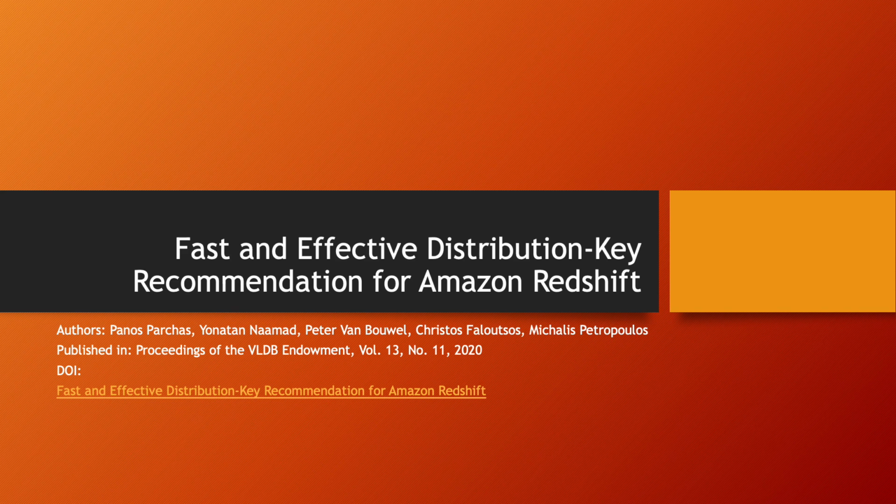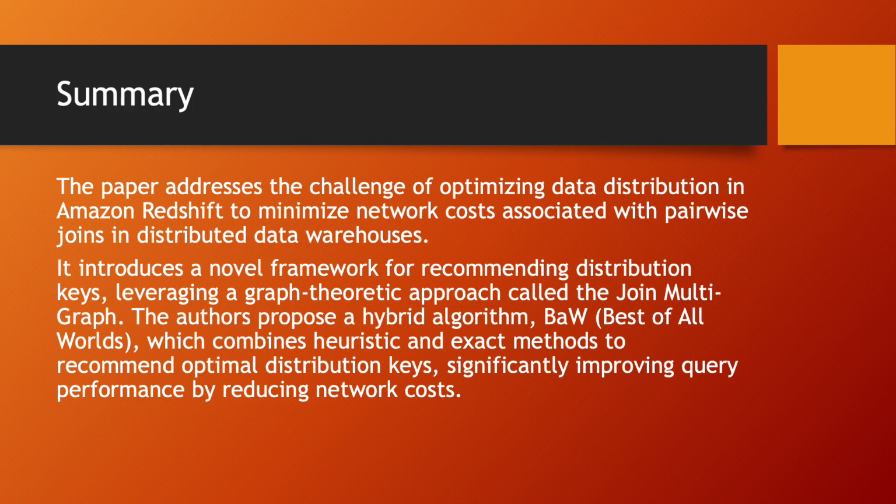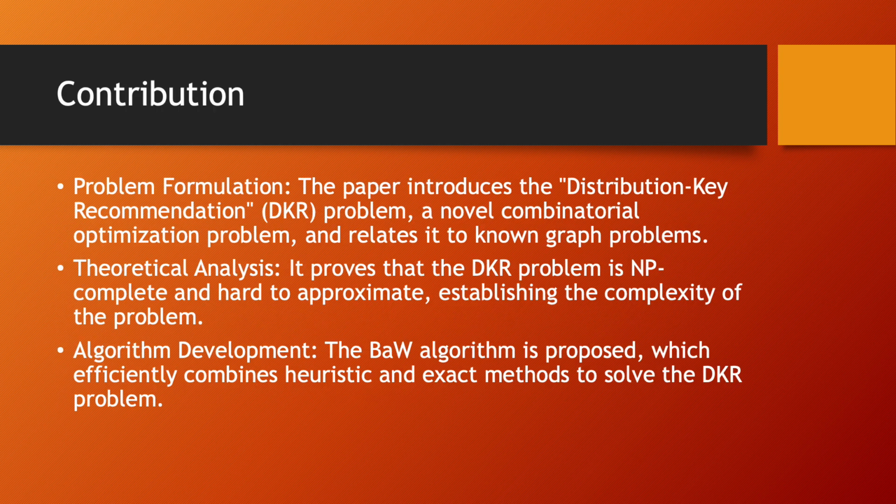The paper of the day is Fast and Effective Distribution Key Recommendation for Amazon Redshift. The paper addresses the challenge of optimizing data distribution in Amazon Redshift to minimize network cost associated with pairwise joins in distributed data warehouses. It introduces a novel framework for recommending distribution keys, leveraging a graph theoretical approach called join multigraphs. The authors propose a hybrid algorithm called BAW, which is Best of All Worlds, which combines heuristics and exact methods to recommend optimal distribution keys, significantly improving query performance by reducing network costs.